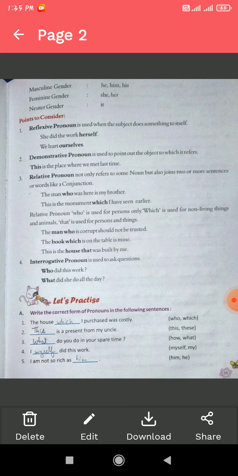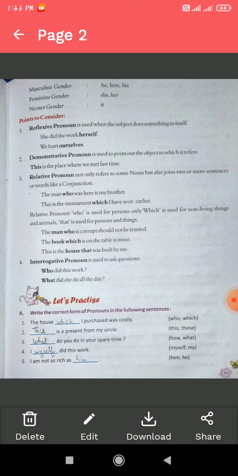The answer is: the house which I purchased was costly, because the relative pronoun which is used for non-living things and animals. The house is a non-living thing, that's why we use which.